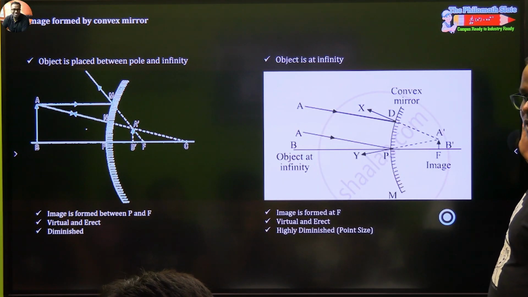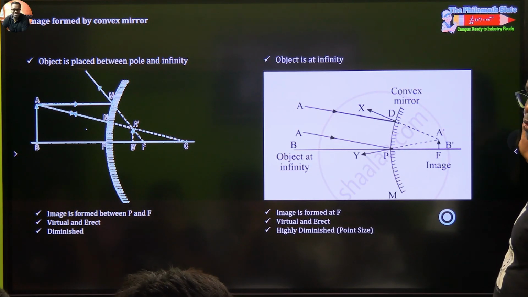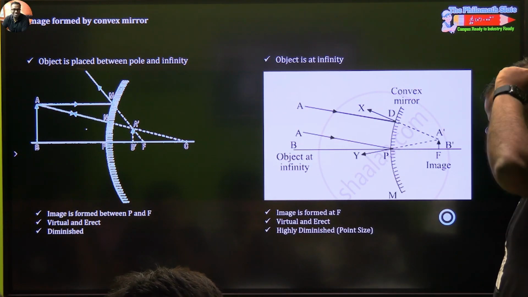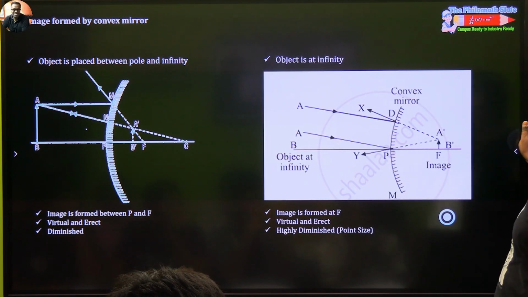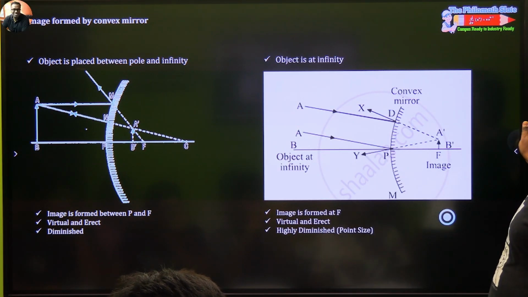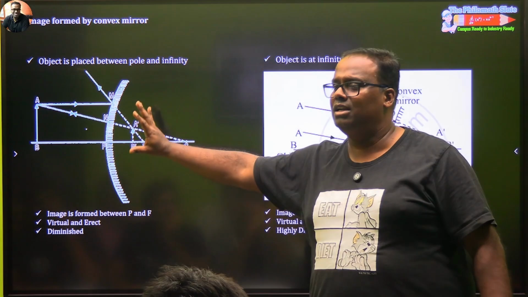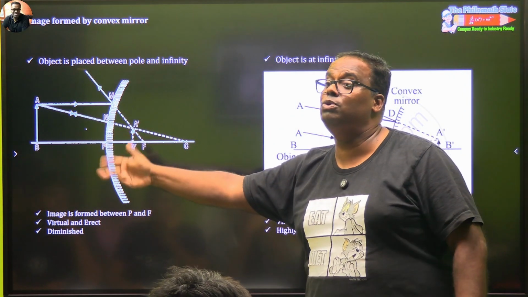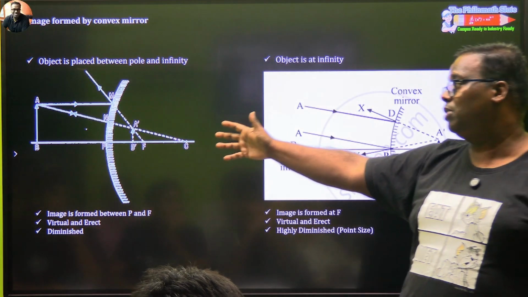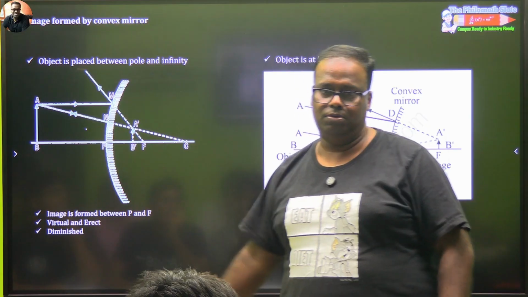Object at infinity. So, for all objects at infinity, where will you expect the image to form? The image will be formed at F, and the image will be virtual and erect. The image can never be inverted in a convex mirror. It will always be erect, and it will be highly diminished, point sized. We don't expect any ray diagram from here. However, we do expect some application based questions because the rear view mirror is a direct application of this type.